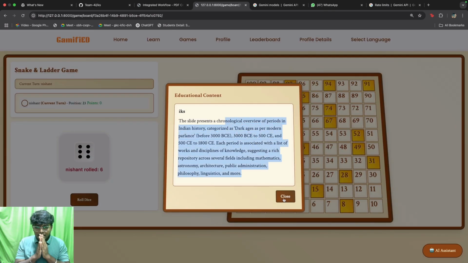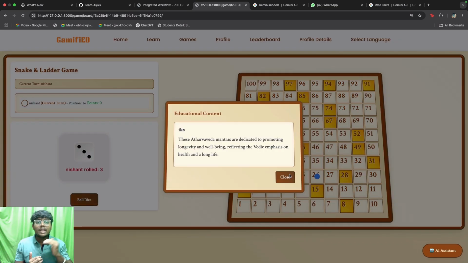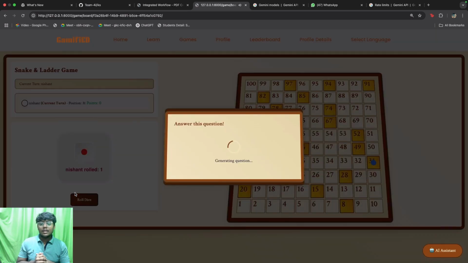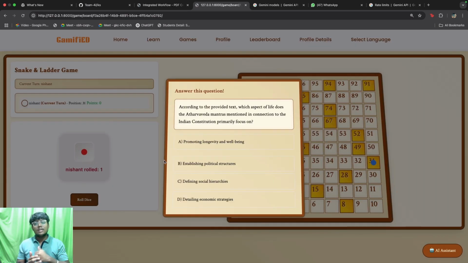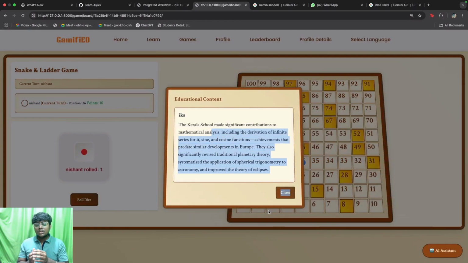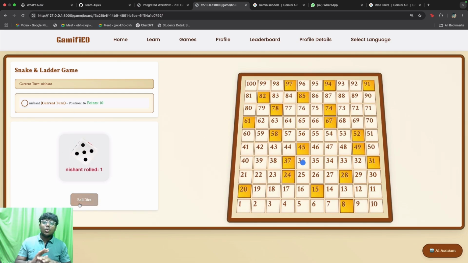The reason we are using AI is because we can control the complexity and the type of questions. For every right answer, based on the time we have taken, we go up in the game, and if our answer is wrong, we come back to the cell from which that question was formed. For each right answer, we give certain points, for example 10 points, and for each game we win, we give certain points. These points are allocated in all of our games, and using these points, students can increase their level, and at the last level they can complete their whole subject.